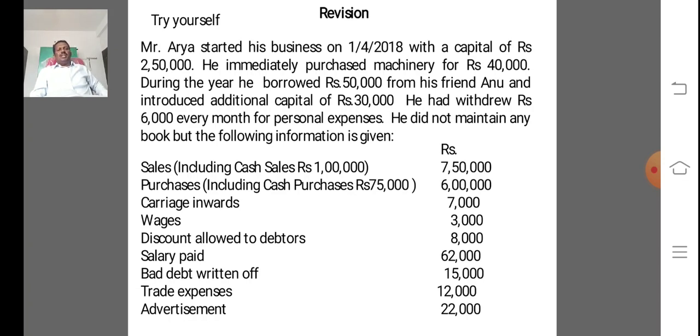Sales including cash rupees 1,07,50,000. Purchases including cash purchases rupees 75,000, 6 lakh. Carriage inward 7,000. Wages 3,000. Discount allowed to debtors 8,000. Salary paid 62,000. Bad debts return of 15,000. Total expenses 12,000. Advertising 22,000.